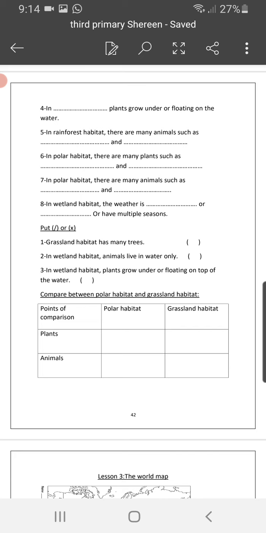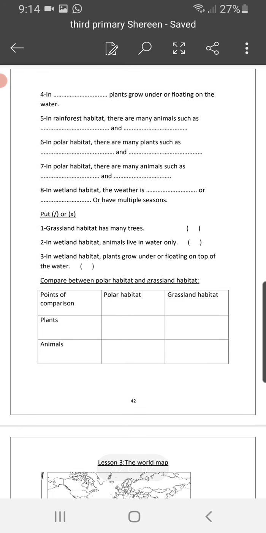It's a land full of water, so it is the wetland habitat. Okay, number 5. In rainforest habitat, there are many animals such as what? We said a lot of rain, so a lot of trees, so monkeys, for example. This is a kind of animal living there. So snakes, as we said, the macaw.